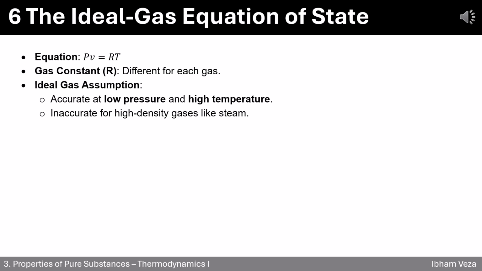The gas constant R is unique for each gas. For example, air and steam have different R values, and you'll always need to use the correct one for accurate results. Now, the ideal gas assumption simplifies life.